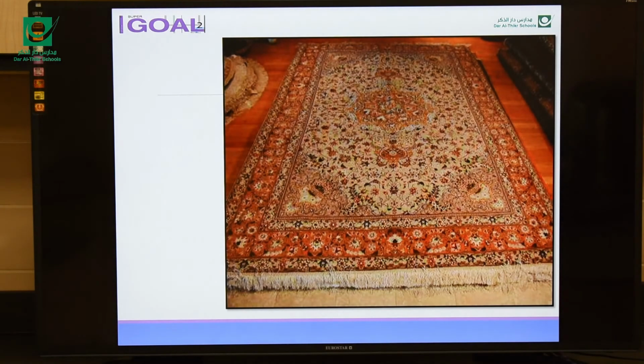What can you see here? Exactly. This is a carpet or a rug. We call it a carpet or a rug. Okay?